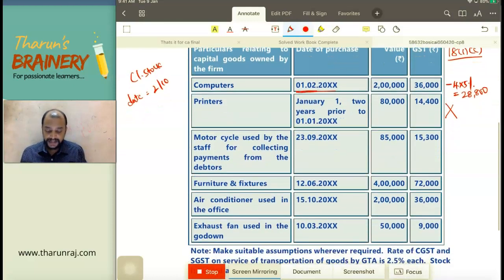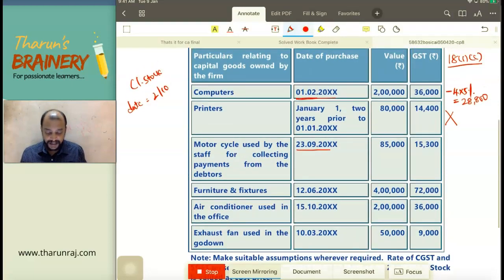Motorcycle used by the staff for collecting payments from debtors, 23/9. Is it within 1 year? Of course, within 1 year. And as on 2/10, it is 23/9, within 1 year as on 2/10. So can we take the ITC? Of course we can take ITC. You don't make the mistake. First of all, motorcycle is in blocked credits. Motorcycle is in blocked credits.